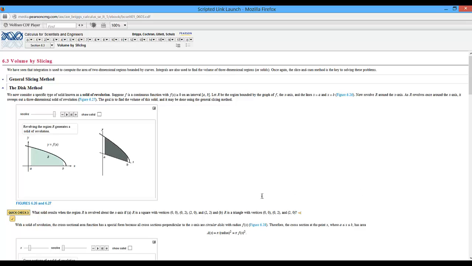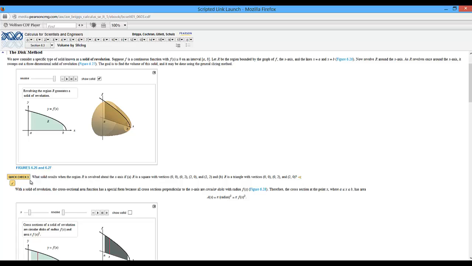Feel free to play around with this stuff here. Like, I wonder what this does if I do show solid. Oh, isn't that neat? So let me try to come back and play it again, except now it should show the actual solid as it revolves. Kind of cool. Okay, isn't that neat? Little quick checks in here. You see those in the textbook? Well, they're here as well.